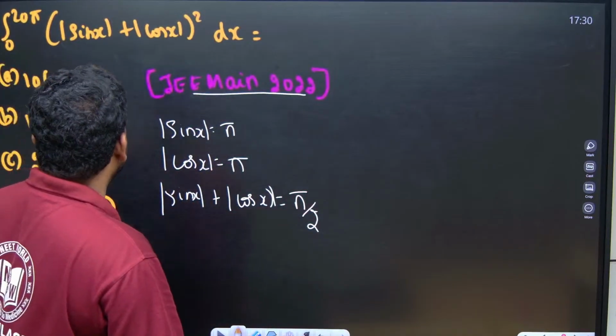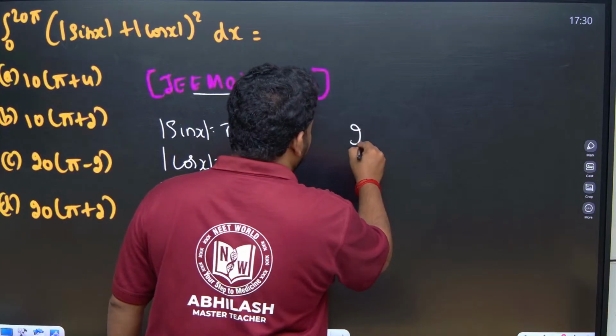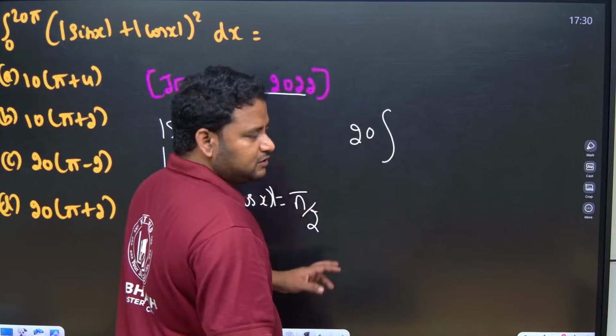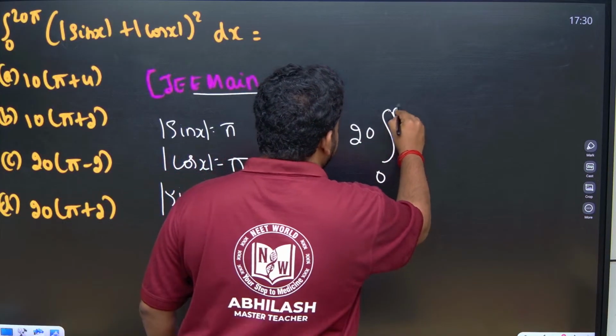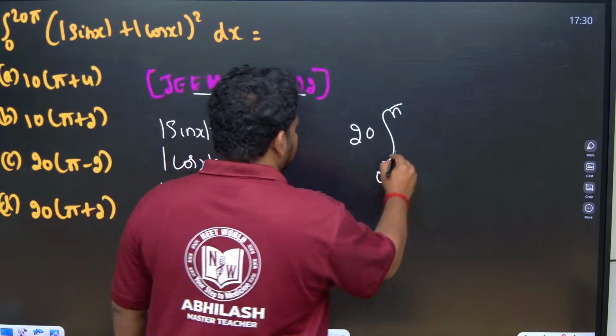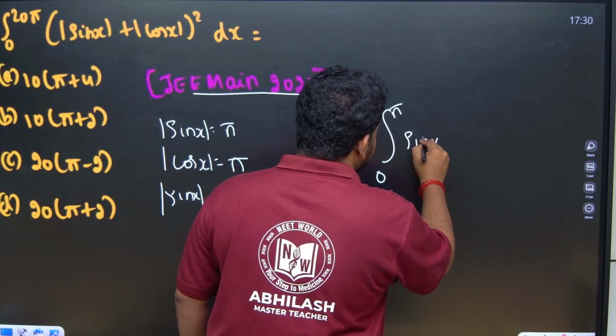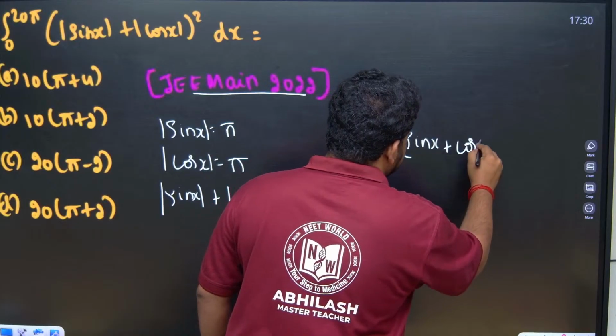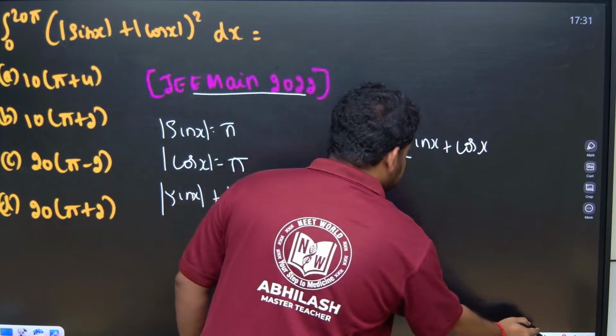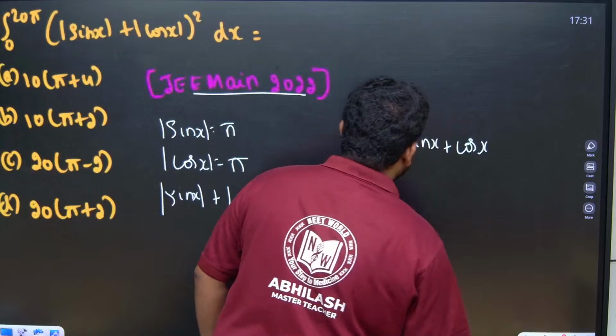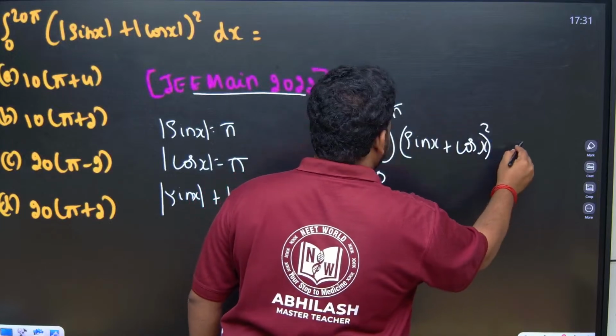So what should I do here? This 20 will be thrown out, and the integral will become 0 to pi, sin x plus cos x whole square dx.